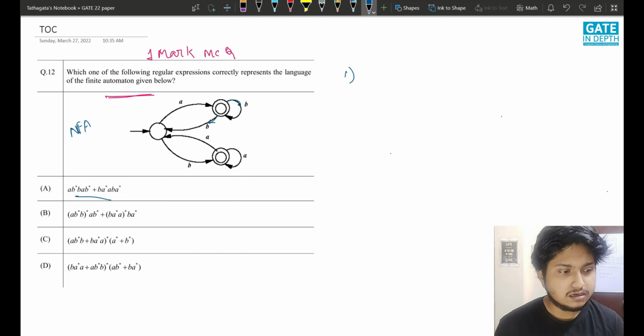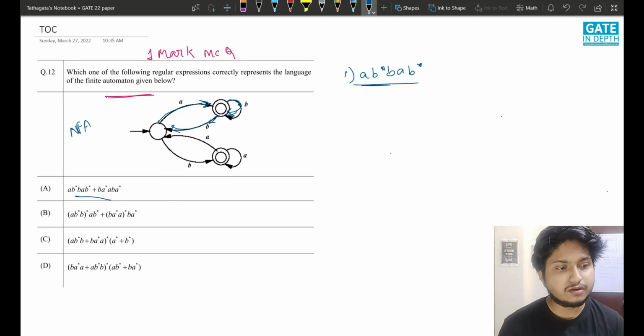So let us just see. Let me take the first part. Okay, A B star B A B star. This is the part. Okay, so this means first this is A B star B. So this goes as A and then B star. Okay, this is the loop, and then comes B in the initial state again, and then again goes A B star. So we'll go again A and again B in this loop. So this is the part.